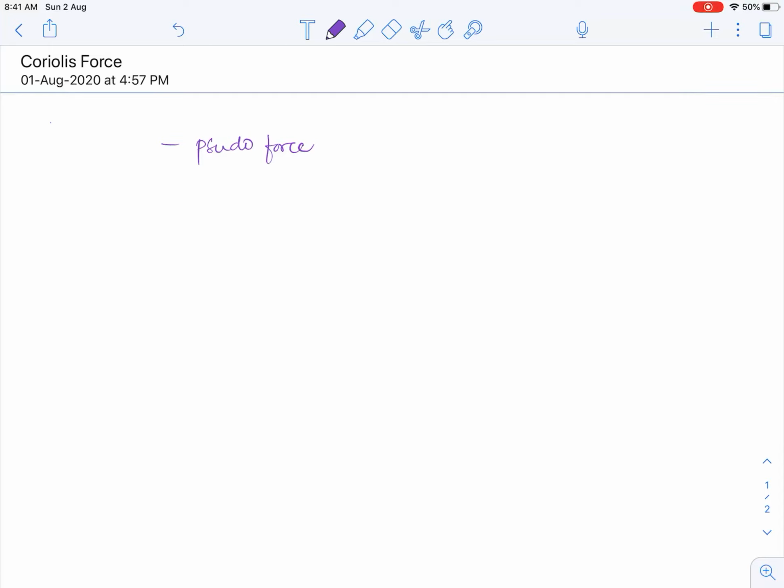It is not something which affects the speed of the wind. It will just affect the direction of the wind. It is similar to the centripetal force and centrifugal force, if you have heard. Those are also pseudo forces. Coriolis force is because of the rotation of Earth. But from the geography perspective, we need to learn some facts with respect to Coriolis force.